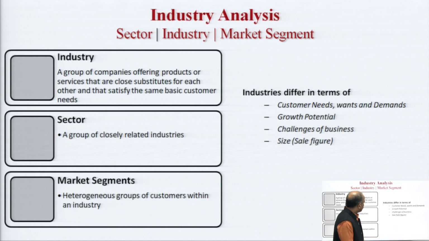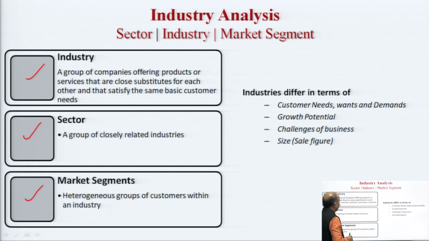Before we proceed to this model, let us define these 3 very important terms: the industry, sector and market segment. Industry is a group of companies offering products or services that are close substitutes for each other and that satisfy the same basic consumer need, whereas sector is a group of closely related industries.